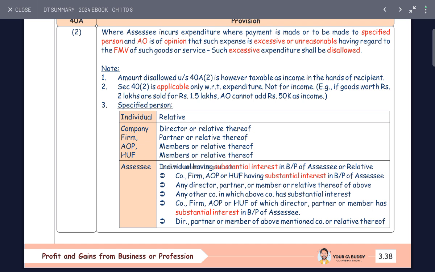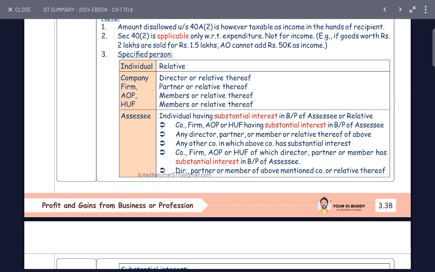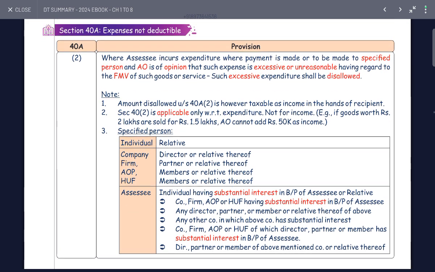Section 40A(2) is applicable with respect to expenditure, not income. If goods worth 2 lakhs are sold for 1.5 lakh, you cannot add 50,000 as income. Specified persons include a relative of the assessee, a director of the company and a relative of the director, a partner of the firm and a relative of the partner, and members and their relatives. An individual who has a substantial interest in a business or profession, or a relative of such a person, is also covered. If the assessee pays such persons, the expenses may not be deductible.